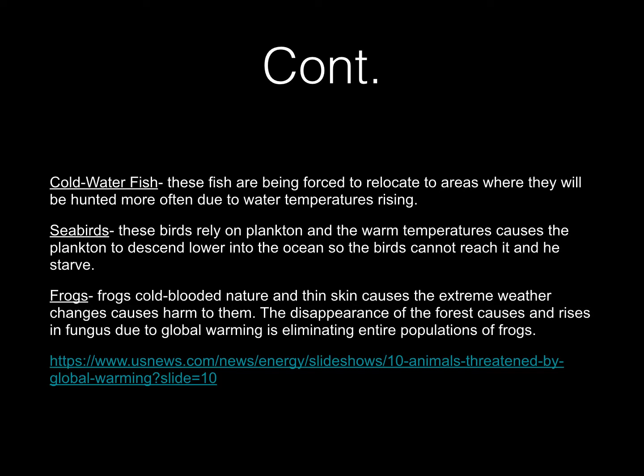Seabirds. These birds rely on plankton, and the warm temperatures cause the plankton to descend lower into the ocean, so the birds cannot reach it and they starve. Frogs. Frogs are cold-blooded in their nature. They have thin skin, so extreme weather changes cause harm to them. The disappearance of the forest causes rises in fungus due to global warming, which is eliminating entire populations of frogs. And I have my link right there.